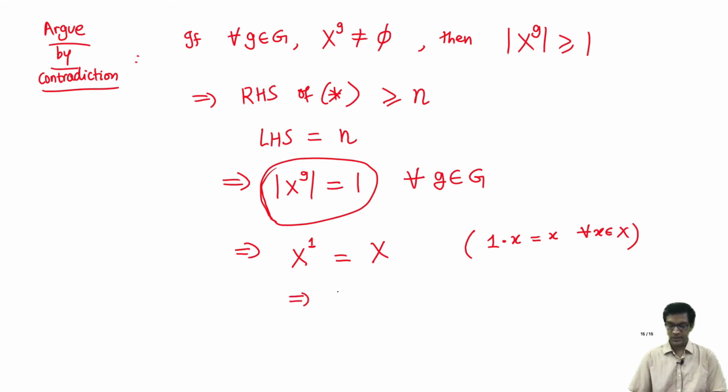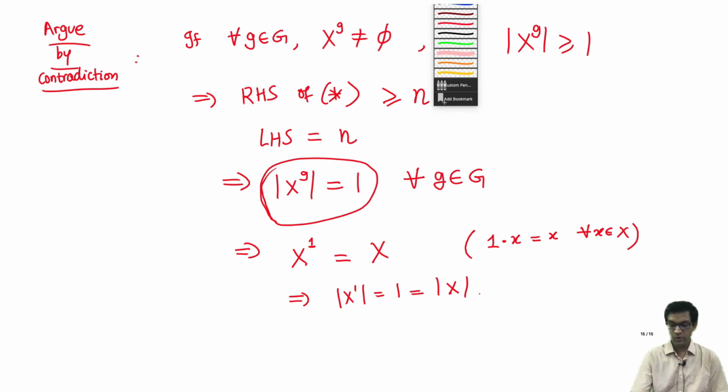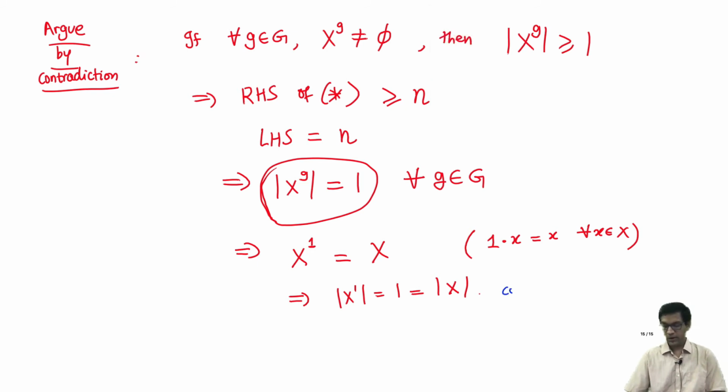This means that since every fixed point set has cardinality exactly 1, the set X itself must have cardinality 1. Okay, but that's a contradiction, because we assumed to begin with that there are at least 2 elements in X. So this contradicts our initial assumption, and therefore we have proved this fact. So that's the proof that at least one element must act without any fixed points.